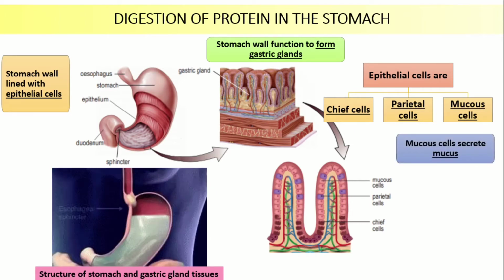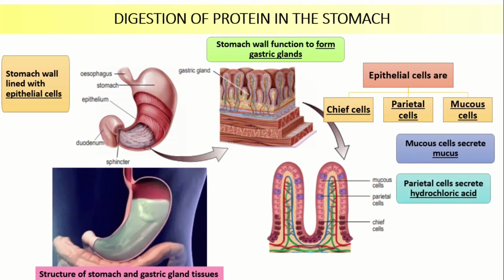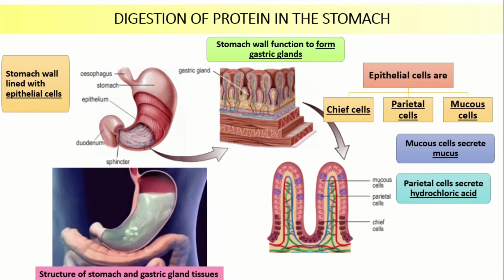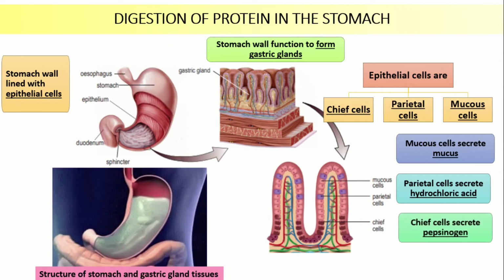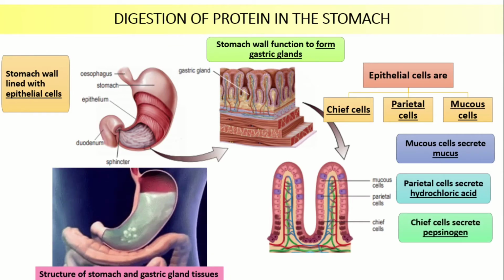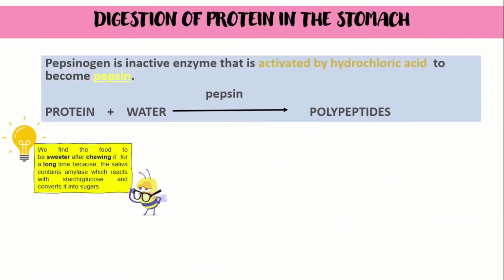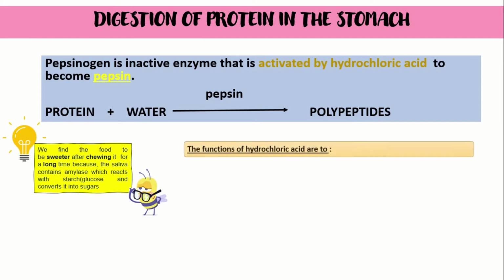The mucus cell will secrete the mucus. The parietal cell secretes the hydrochloric acid, and the chief cell will secrete the pepsinogen. The pepsinogen is an inactive enzyme. This pepsinogen will be activated by the hydrochloric acid to become pepsin. The pepsin will break down the protein to form polypeptides.